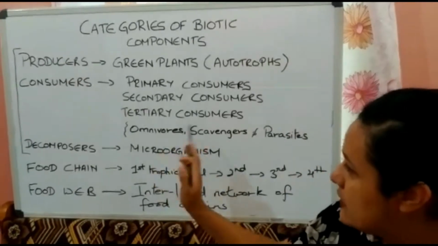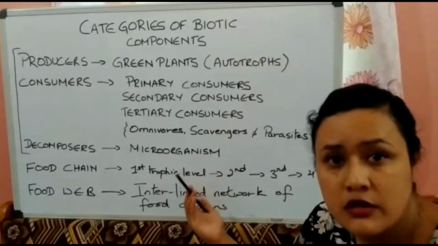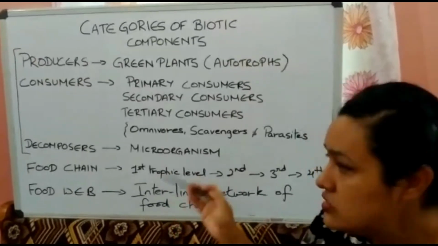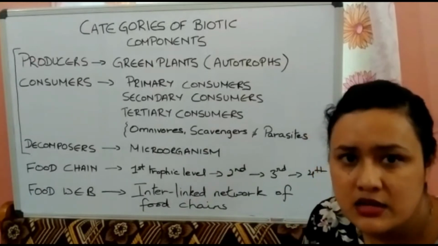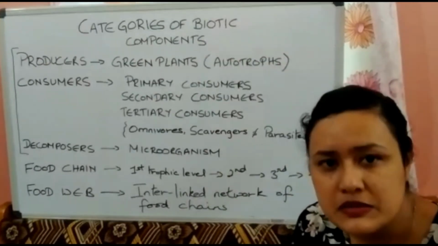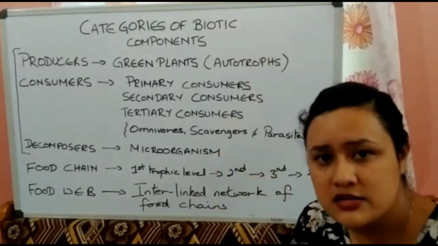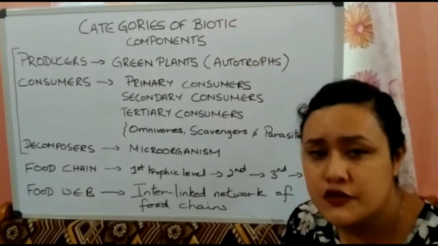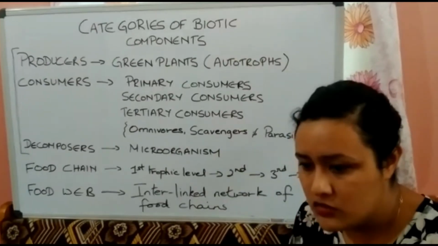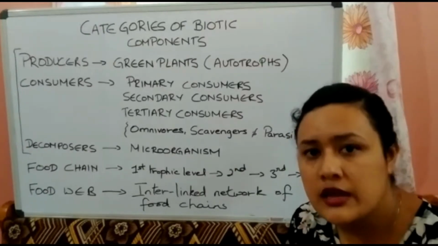Along with that, there are some organisms like scavengers, jackal, fox, vultures. They feed upon dead organisms. Another one is parasites. They are also organisms that depend upon others for food, like leech. They cannot prepare their own food, so they have to live on a host organism.